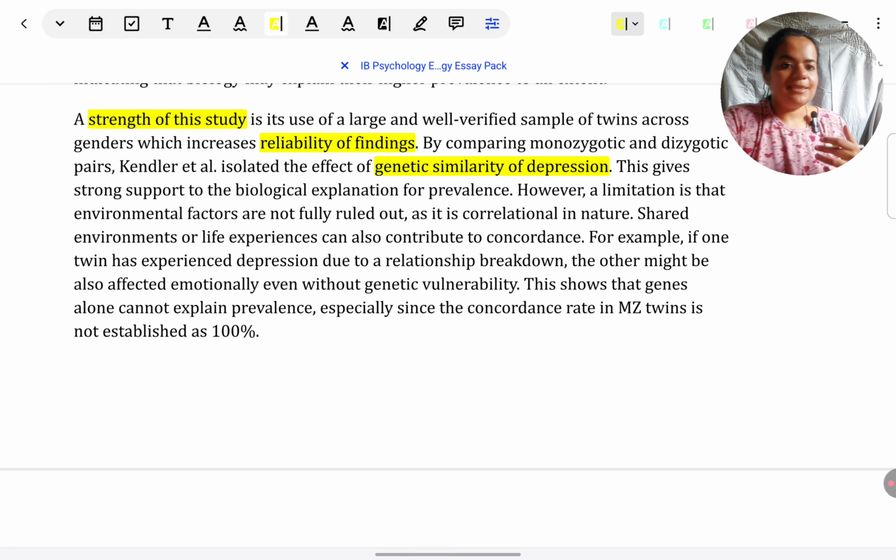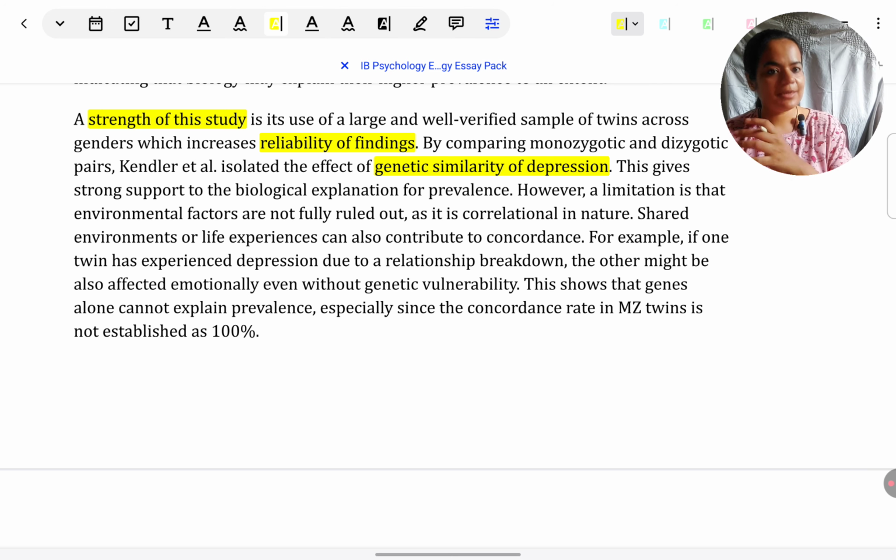Always, as I have mentioned in other videos, when you are showing critical thinking for studies or for the argument at large, keep the number of points less, keep the breadth short, keep the depth more. Don't just go on naming. That's the biggest mistake. Big sample, generalizability. Telephone interviews according to DSM, credibility, validity. Concordance rates, quantitative data, objective. The examiner doesn't want to see a list of strengths and weaknesses. They want to see your understanding of strengths and weaknesses.